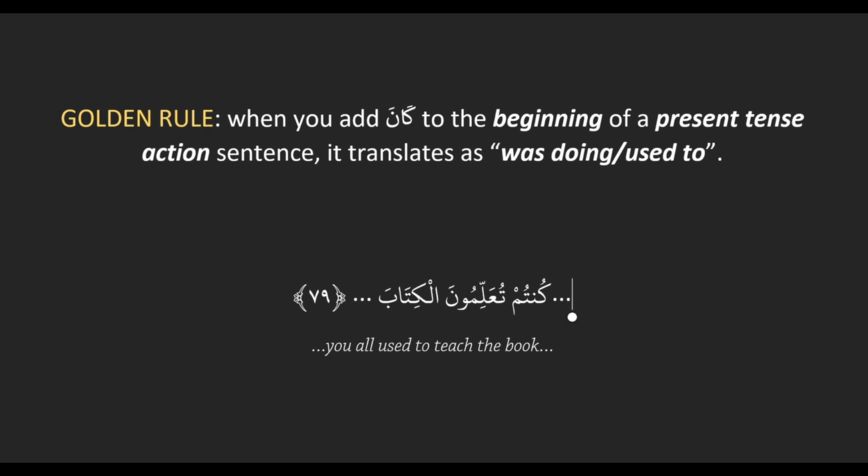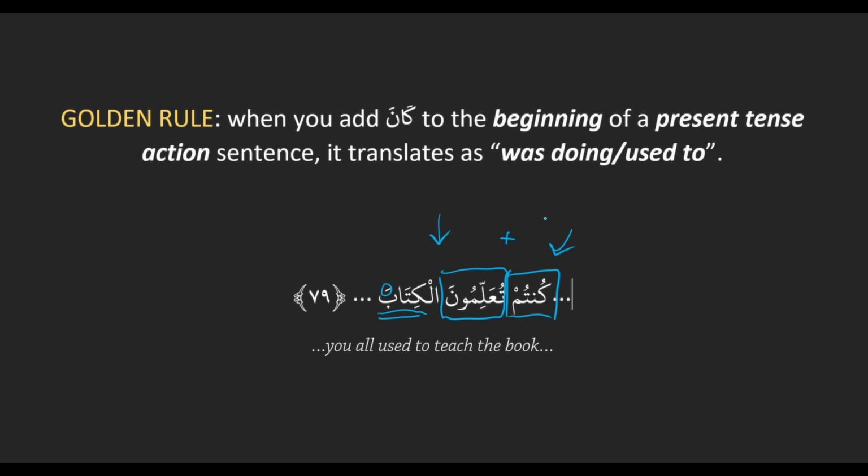So kuntum tu'allimun al-kitab, right? If we ignore the kuntum temporarily, what do we have? We have tu'allimun al-kitab. Tu'allimun is a present tense action because of the ta and the una. And al-kitaba is a receiver because of the receiver label. So we have a normal present tense action sentence, and then we have a kana tacked on to the beginning. This is how the template looks.